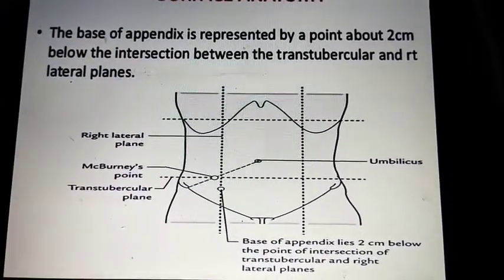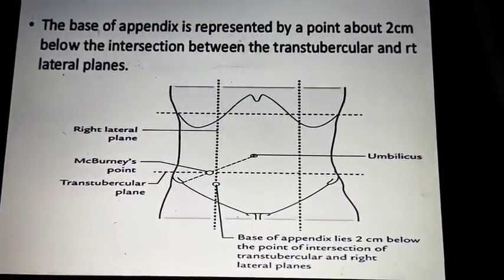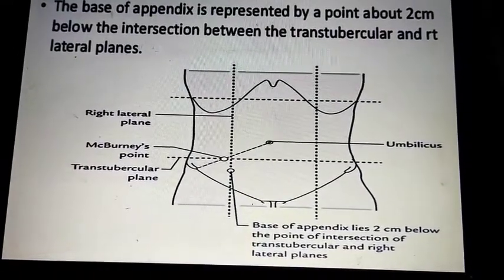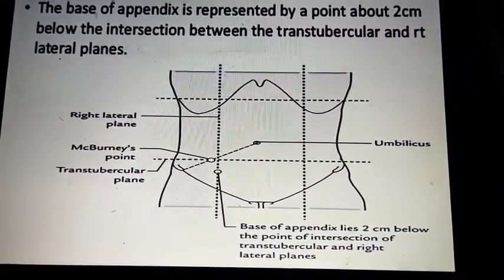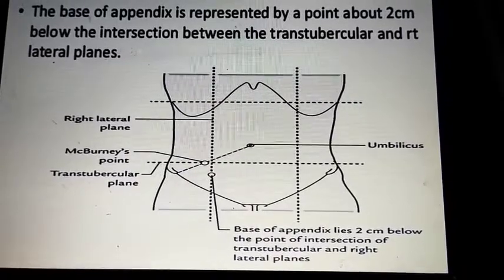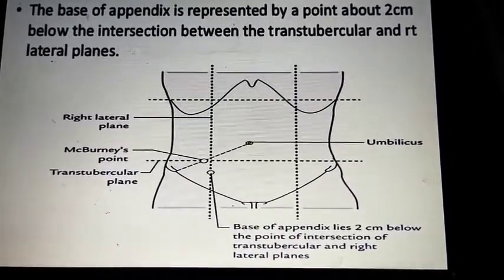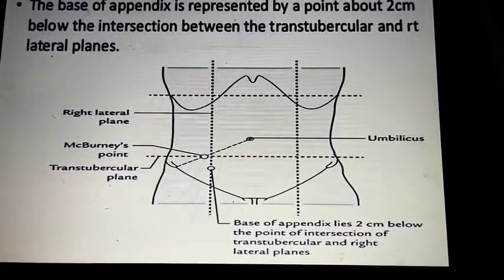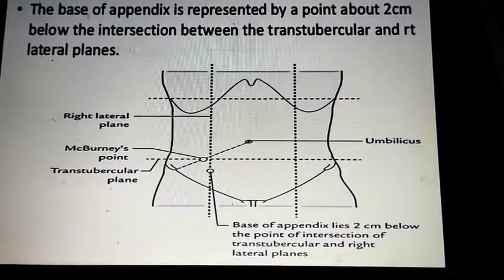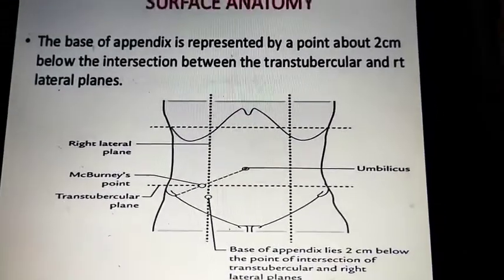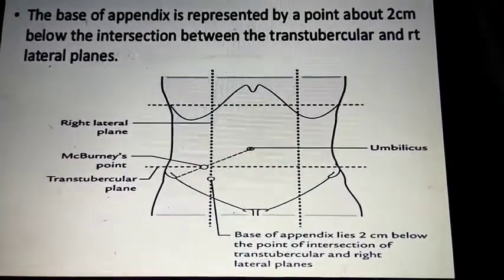In general surface anatomy, we identify the base of the appendix by these things. The base of the appendix is present 2 centimeters below the ileocecal junction. That is one thing.